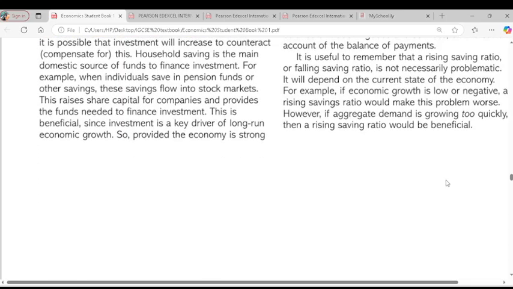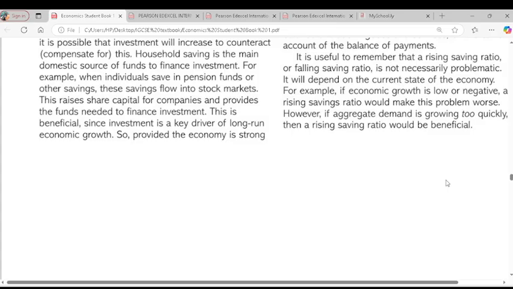So now notice this. Either a fall in saving ratio or a rise in saving ratio might not be problematic. It depends on the current situation of the economy. So here I wrote, note, a rising saving ratio or a falling saving ratio may not be problematic. It will depend on the current state of the economy. For example, if economic growth is low or negative, a rising saving ratio will make it worse. If the economy is in decline or there's negative economic growth, and there's a rise in saving ratio, it will make it worse. How?